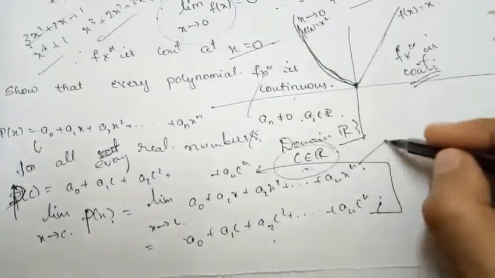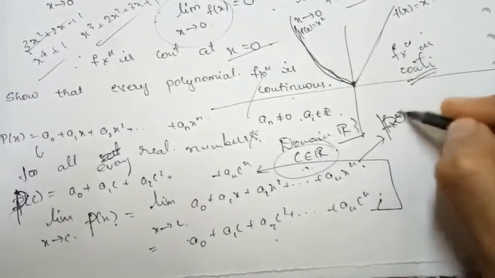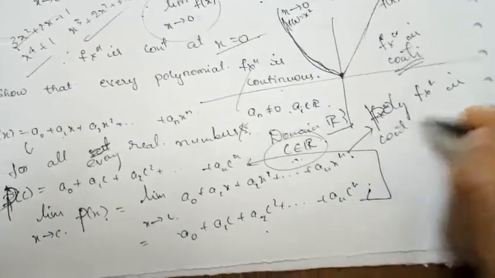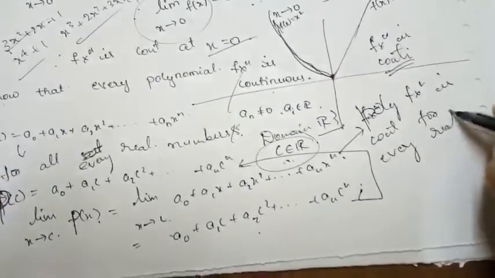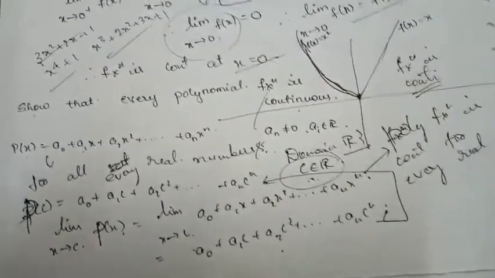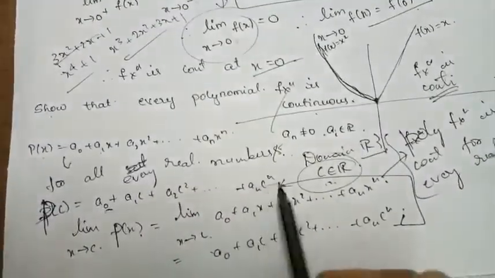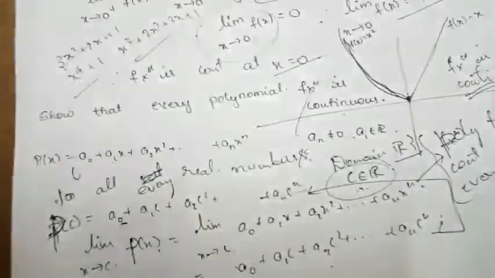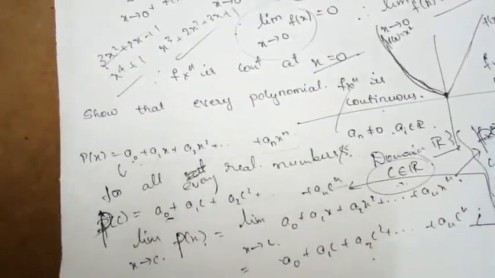So if I generalize, it means the polynomial function is continuous for every real number, at every point of the real numbers. So we can say that every polynomial function is continuous, because here I have taken a general polynomial function. I didn't take any one particular polynomial function. I took a general representation of a polynomial.